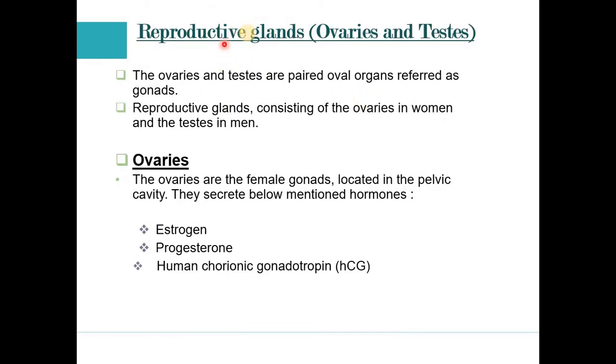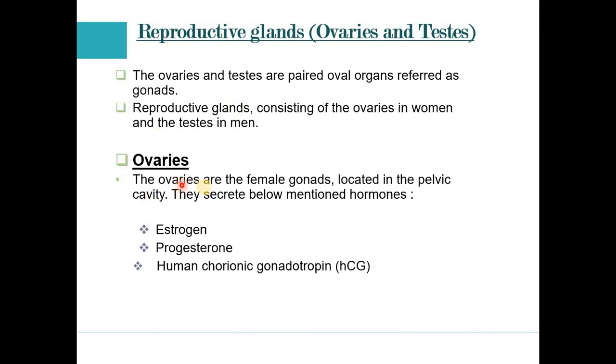Now move to the next slide, that is the reproductive gland. In the female, the ovary is a gland, in the male, the testes is a gland. The ovary and testes are paired oval organs known as gonads. It is mentioned that ovary and testes are oval in shape, that is why they are known as gonads. In the woman, the ovary is a gland and in the man, the testes is a reproductive gland. We will discuss one by one.